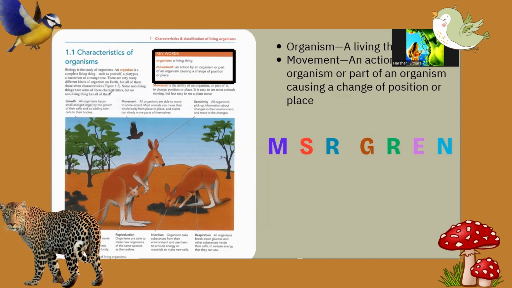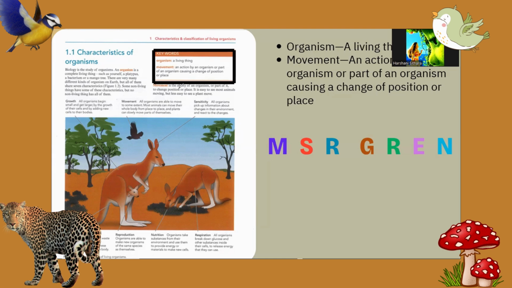These things we can't see in non-living things, but these seven things are very common for living things. Right. So here we already discussed the organism, and here it mentions movement. What is movement? Movement is the ability of an organism, or a part of the organism, to move or change.